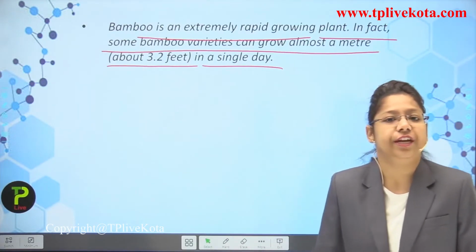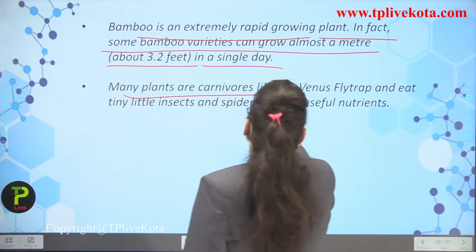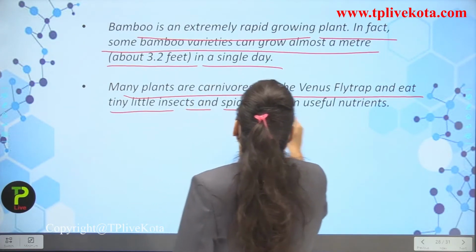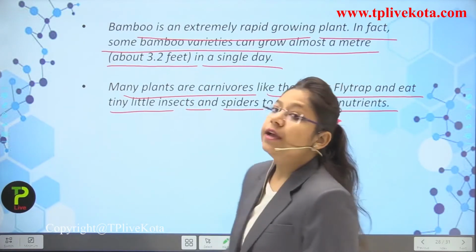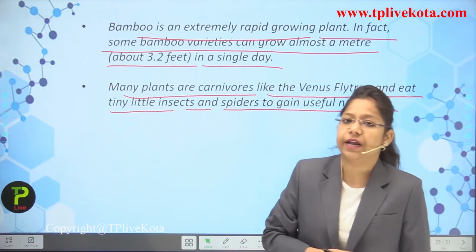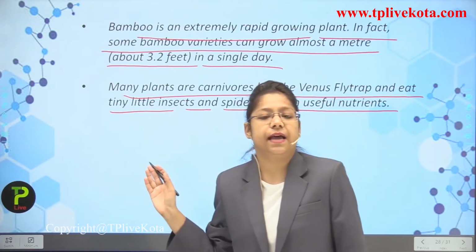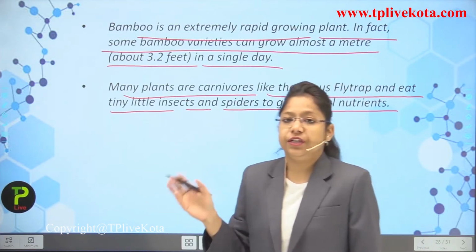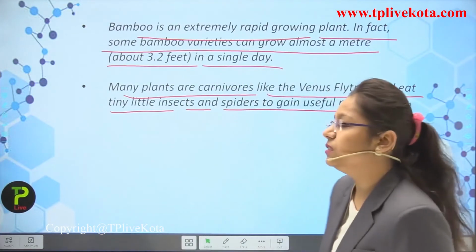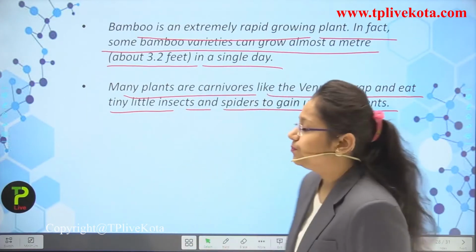3.2 feet per day. Next point, many plants are carnivorous like Venus flytrap and eat tiny little insects and spiders to gain useful nutrients. So some plants, as I told you, are insectivorous, like pitcher plant. So this is a short example of Venus flytrap. So Venus flytrap is a plant that eats insects for its survival. So these are counted in the insectivorous plants.